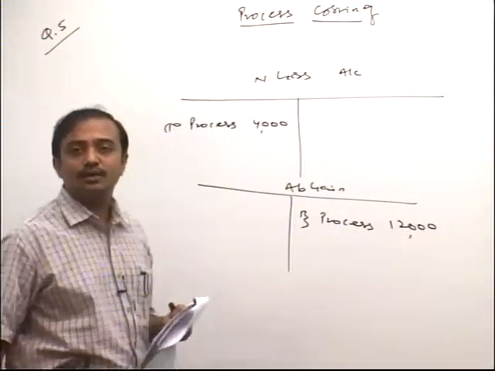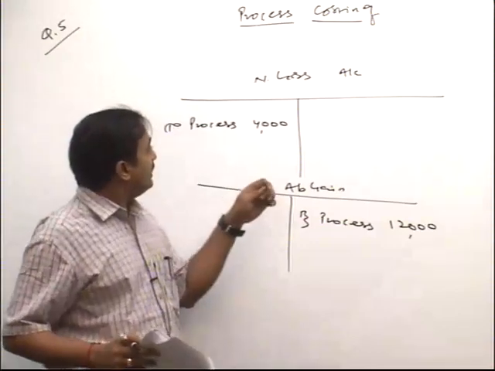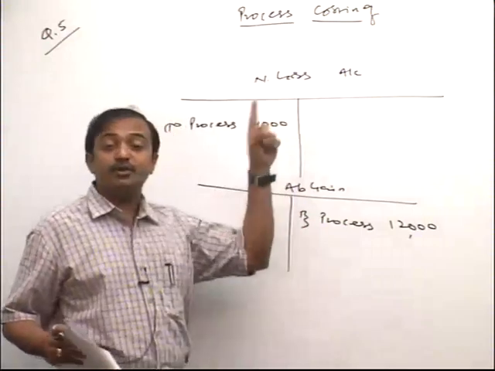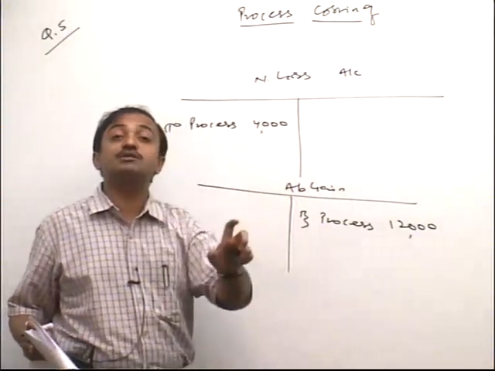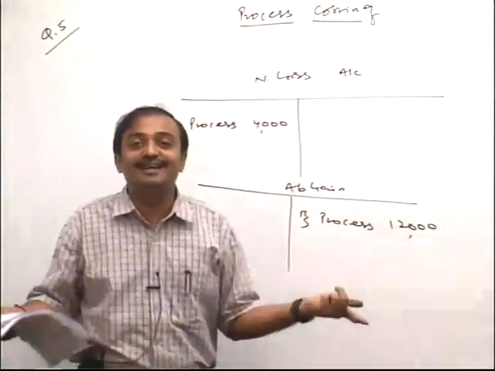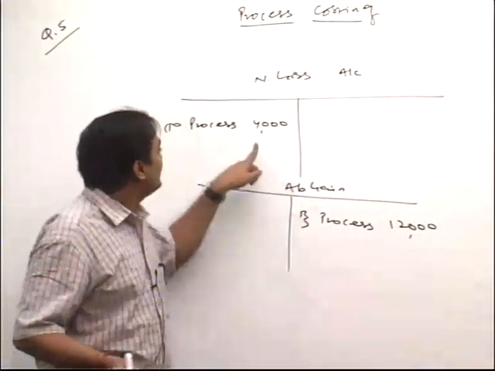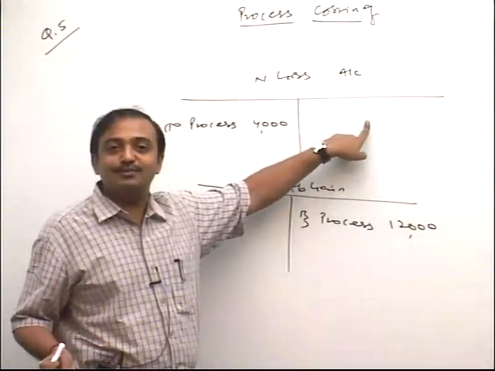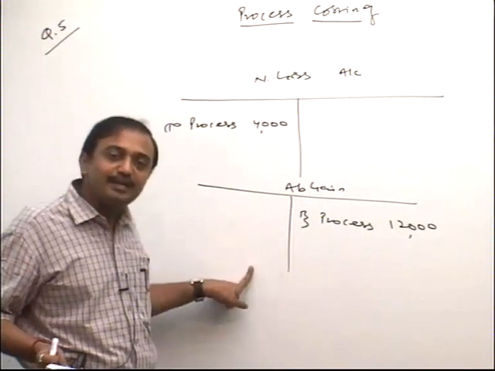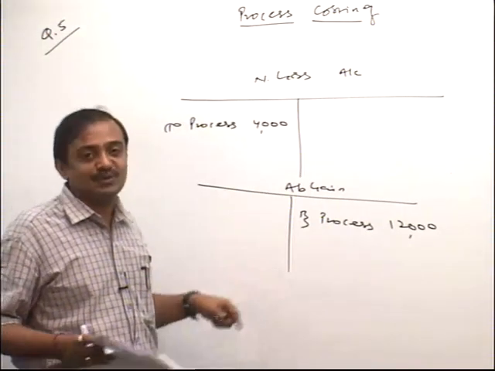How much, friend? 12,000. Now you know very well, friend, this time abnormal gain is 2000 units and normal loss is also 2000 units, means actual loss is what, friend? Nil. If actual loss is nil, what is the sales proceed here, friend? Nil. And if sales proceed is nil, the total 4,000 balance is required to be transferred to which account, friend? Abnormal gain account. And the net balance would be transferred to costing profit and loss account.